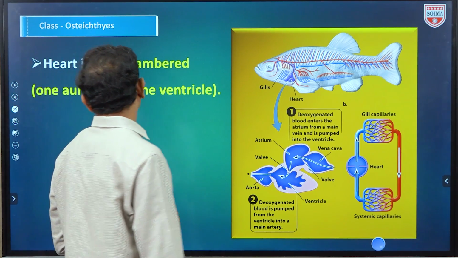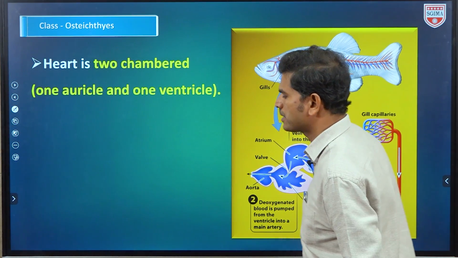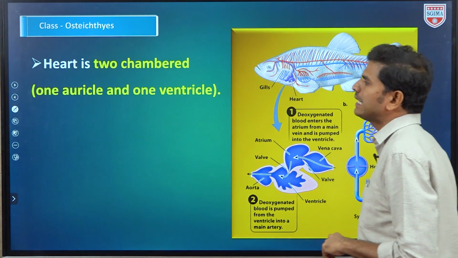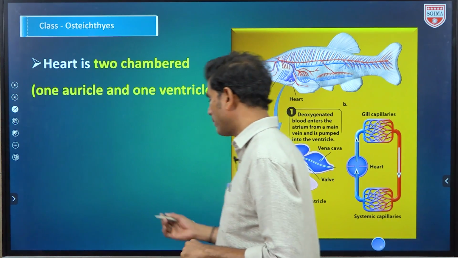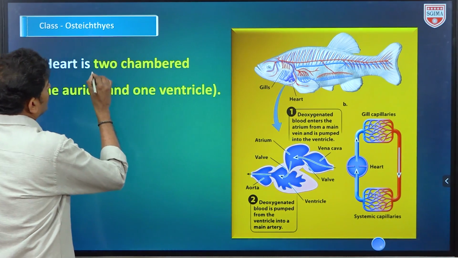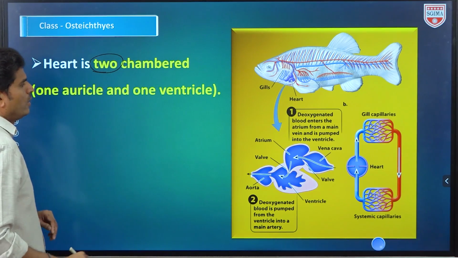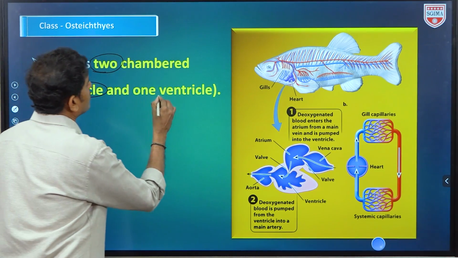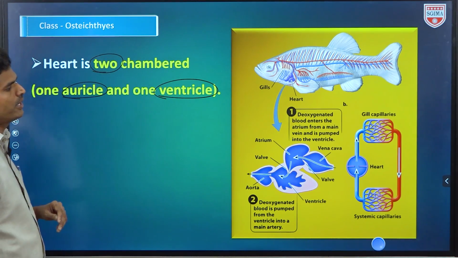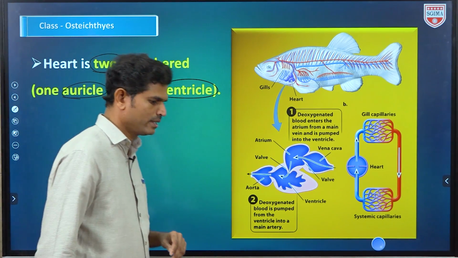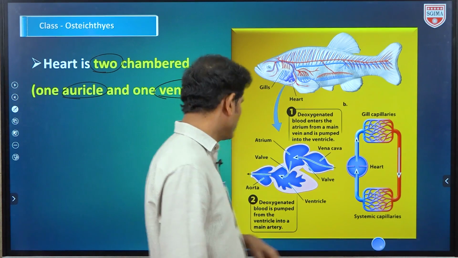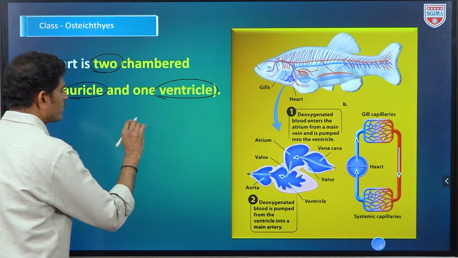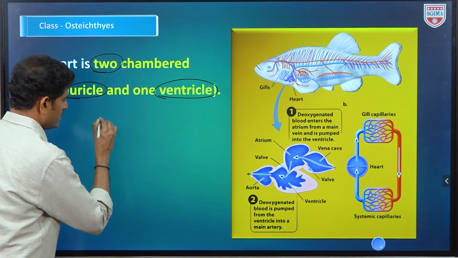Another point, the heart. So we mentioned the circulatory system. The heart is two chambered. How many chambers are there in a fish's heart? Two chambers are present, one is the auricle and the other is the ventricle. Here is one important point to remember. Generally, taking three chambered and four chambered hearts, here is a rough diagram.